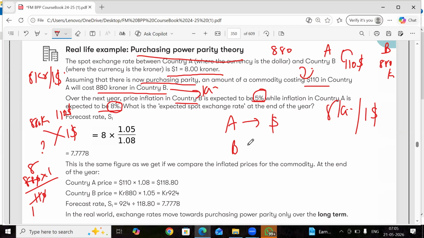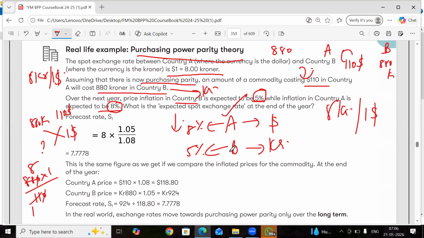Dollar. Country B's currency is what? Kroner. Country A's inflation is what? 8%. Country B's inflation is what? 5%. Which country's inflation is high? Country A. That means its currency is going to fall, depreciate.